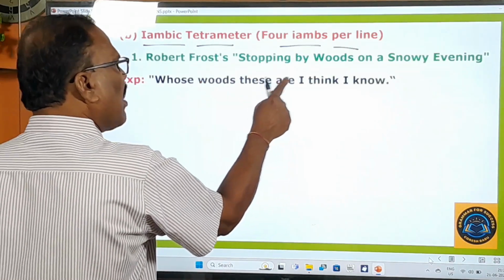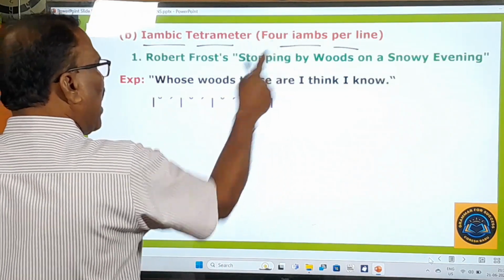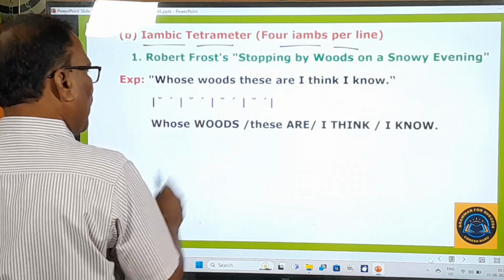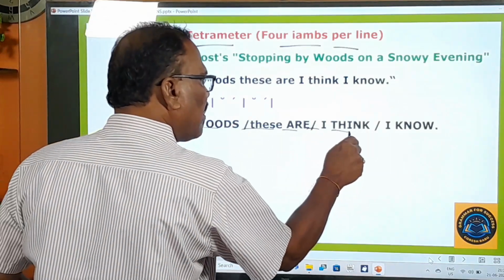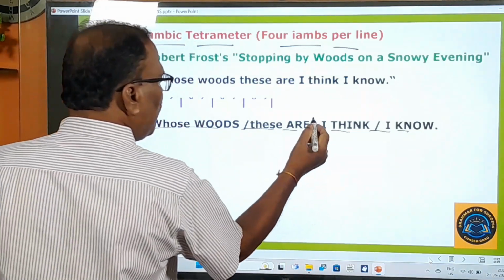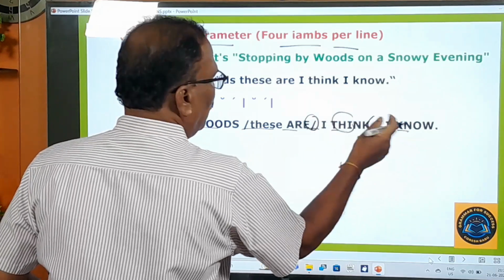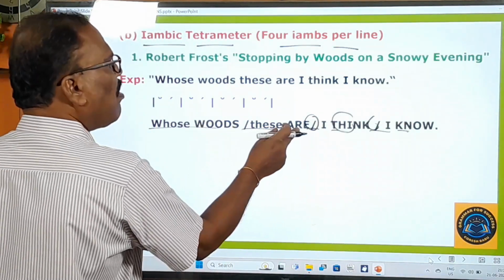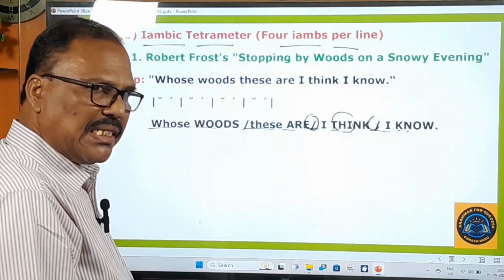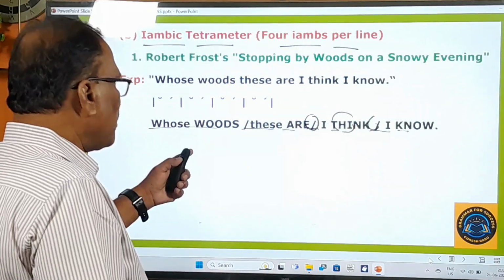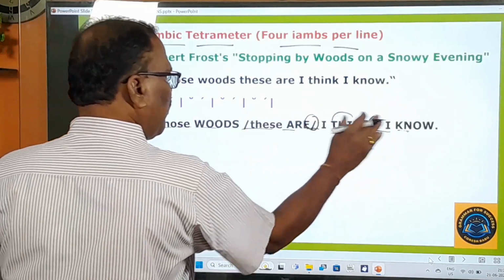Whose woods these are, I think I know. And here you pay attention: one, two, three, four. Four iambs are there. Dadum, dadum, dadum, dadum. Right. Whose woods these are, I think I know. So here I is always capitalized, so therefore this is all important. Here all these capitalized syllables are called stressed syllables. Okay, and there are four feet in this. One, two, three, four. Four feet are there.